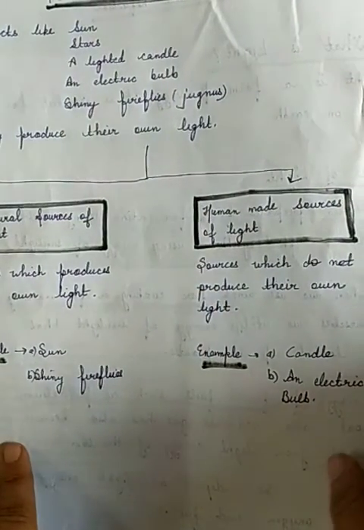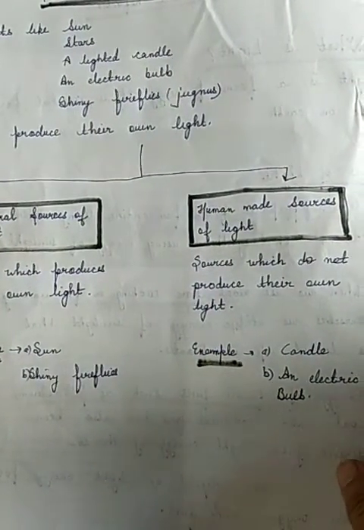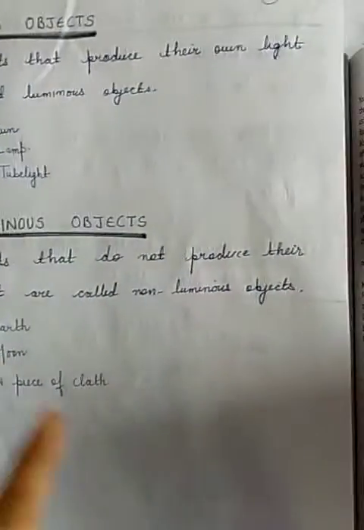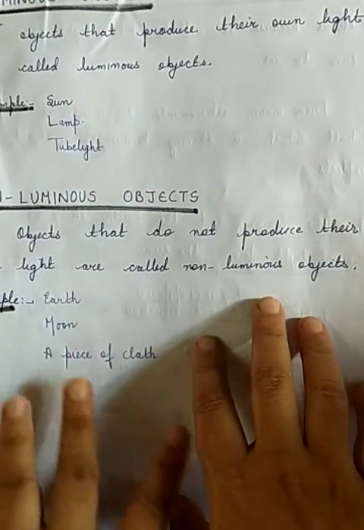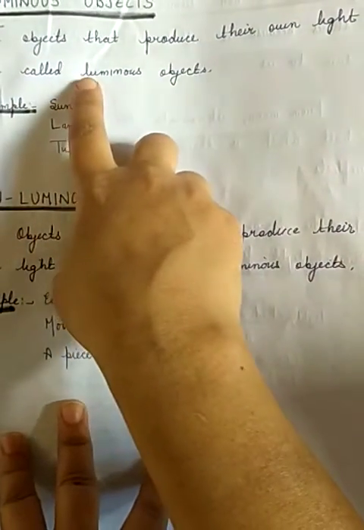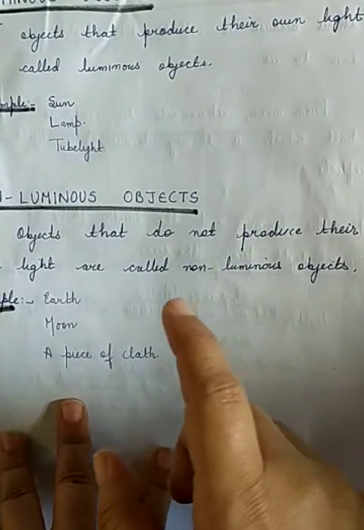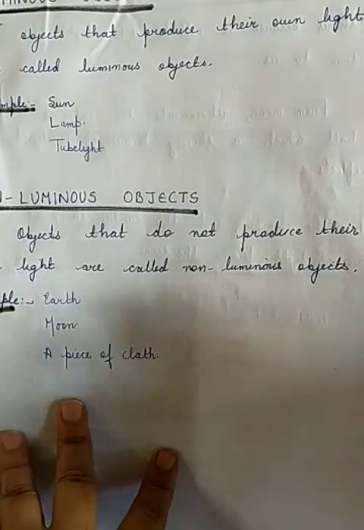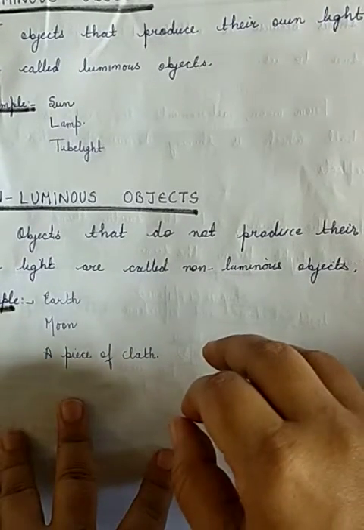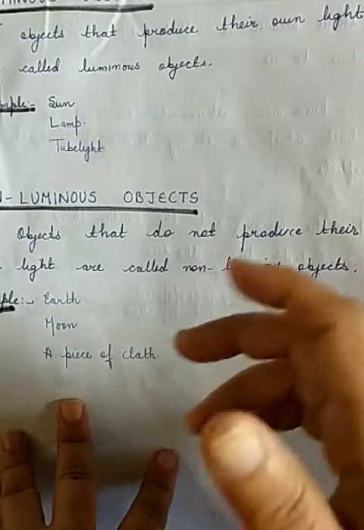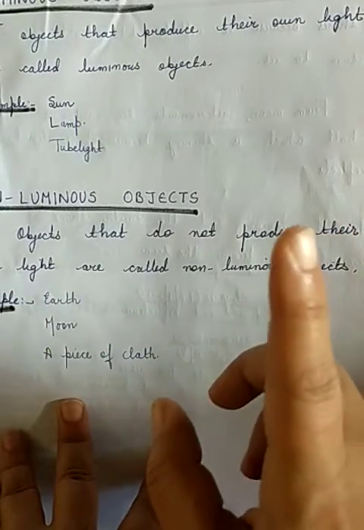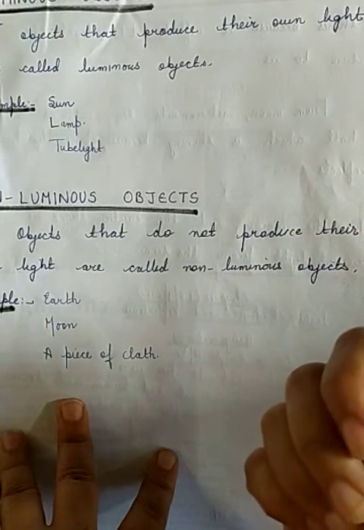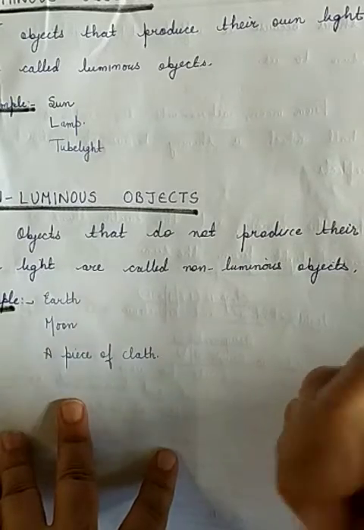Now next is about objects, like luminous and non-luminous objects. So what are luminous and non-luminous objects? Luminous objects are those which can emit their own light, and which cannot emit their own light are known as non-luminous.